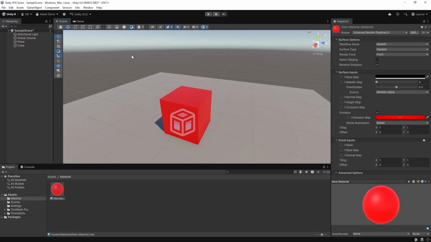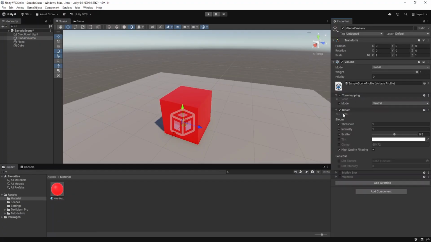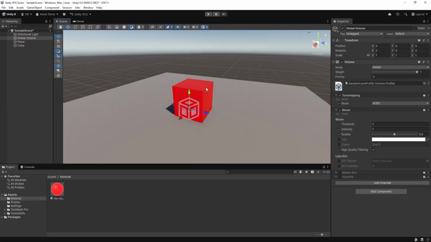Why? Because the post processing is not proper in the scene. So we'll select this global volume and go to tone mapping first, and then bloom. There are two things. In tone mapping, from mode Neutral, you see it looks a bit flat right now, but if I change it to ACES, you can see we feel a little bit of depth.